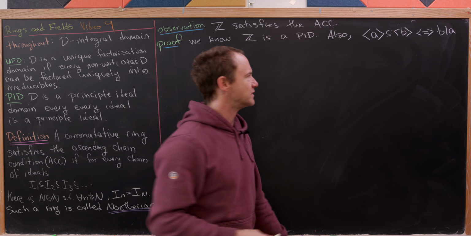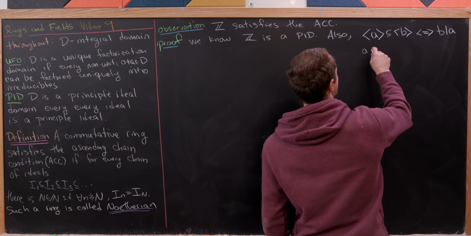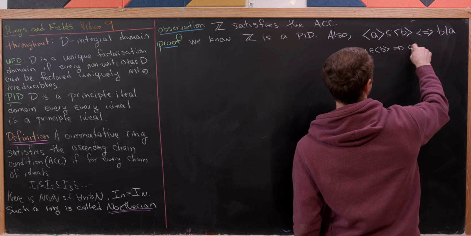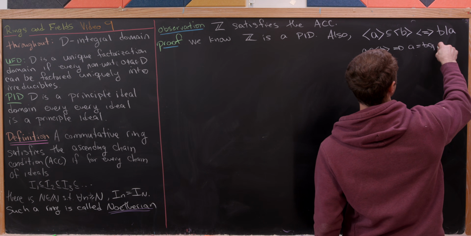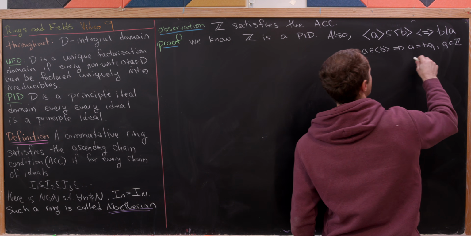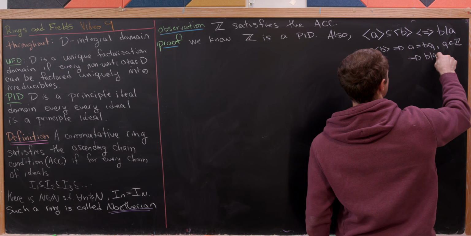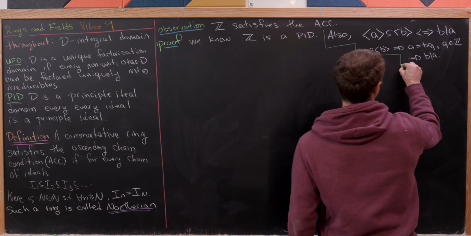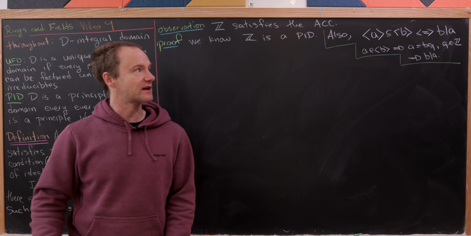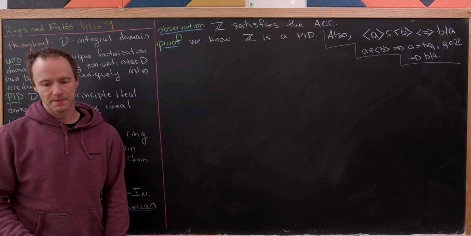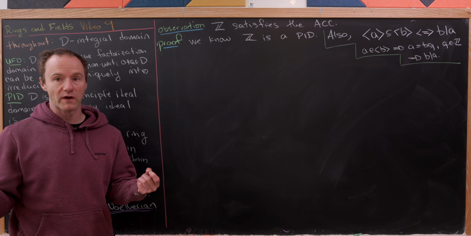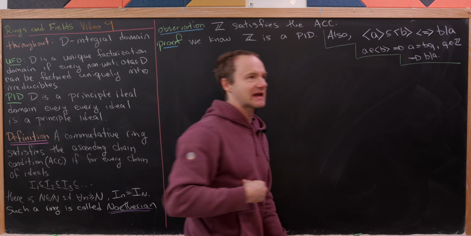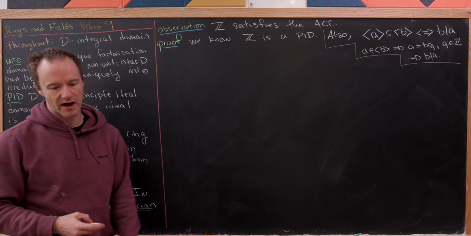Okay, well, now how would we show that? Well, notice that here we have little a is inside the ideal generated by B, but that means that little a is equal to B times Q for some integer Q, but then that's exactly the same thing as saying that B divides A. So that's a little sketch of this. You could fill in more details or flesh out this argument if you want to, but I think it's pretty clear that we've got that kind of relationship here. And in fact, the correct way to generalize divisibility like this is by containment of ideals, just kind of FYI.